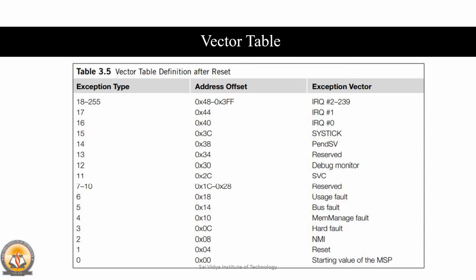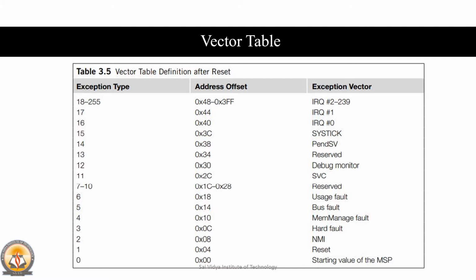The vector table is relocatable and the relocation is controlled by the relocation register present within the NVIC. After reset, this relocation control register is reset to 0. Thus, the vector table is located at address 0x0 after the reset.